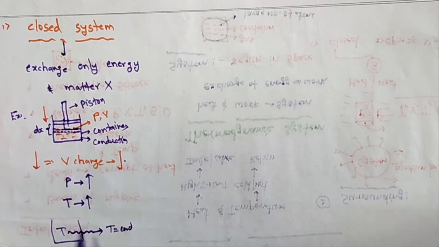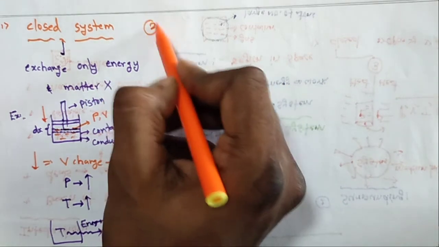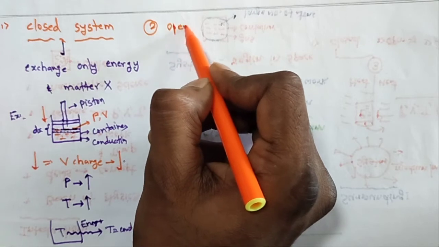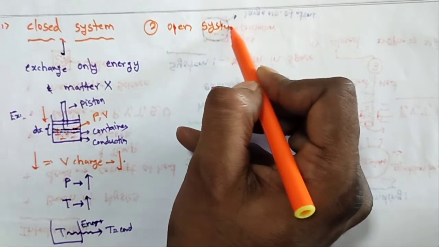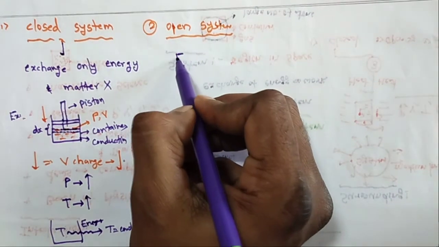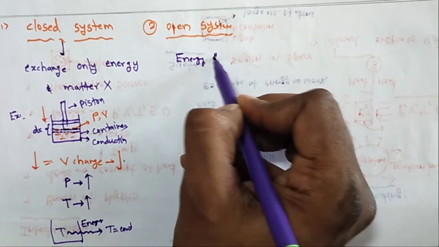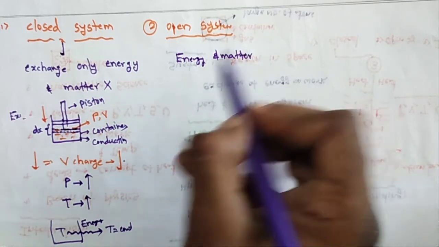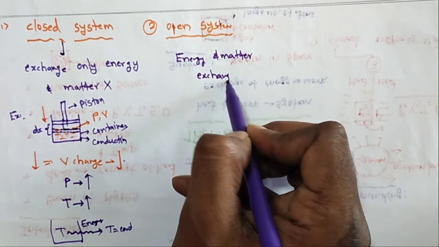So in this example, what is your observation? Only energy is exchanged. There is no exchange of matter. The matter stays constant, but the energy is exchanged. That system is called a closed system. The second one is the open system. In the open system, both energy and matter are exchanged with the surroundings.